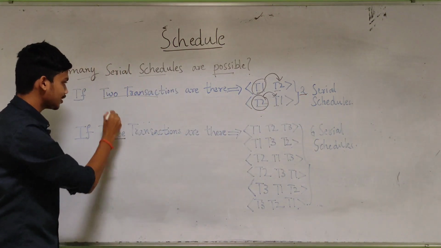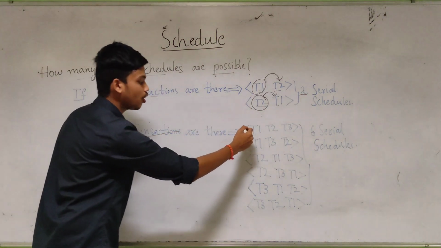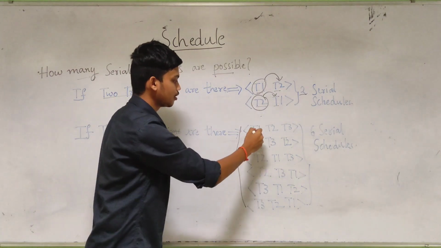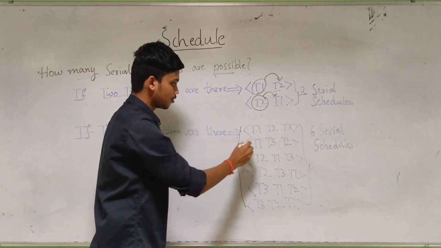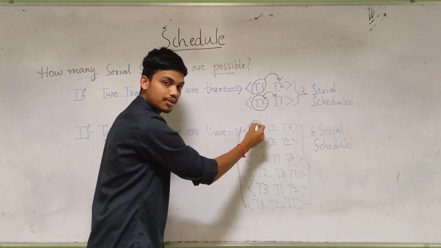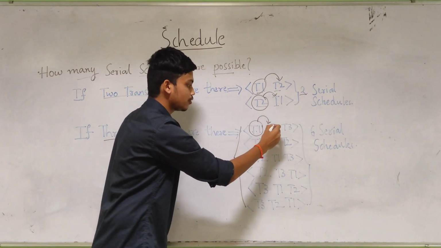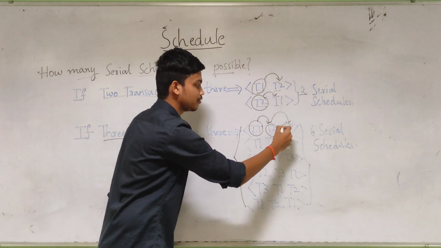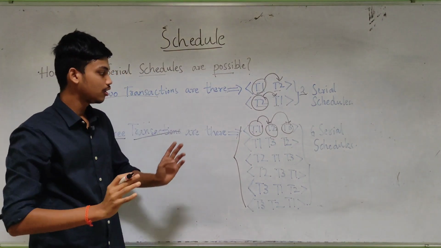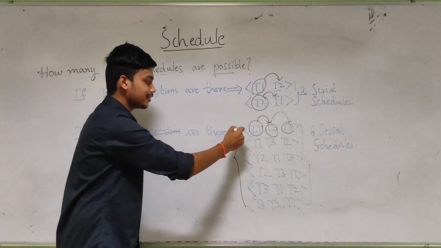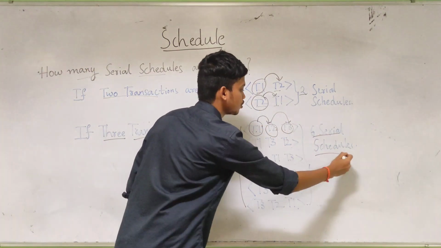If I take three transactions, then how many possibilities can you generate? You can generate T1, T2, T3, and like this you can generate 6. T1, T2, T3 means first T1 will happen, after that T2 will happen, after that T3 will happen. T1 happens means the complete execution of T1, not interleaved execution. Like that you can get 6 serial schedules.